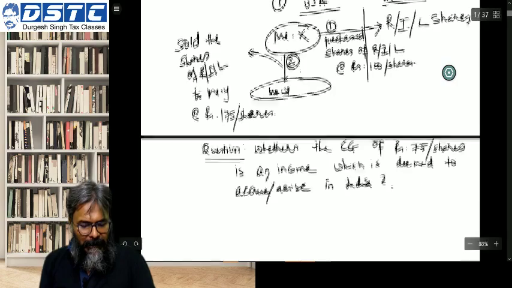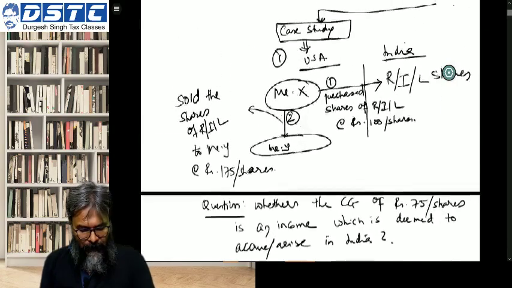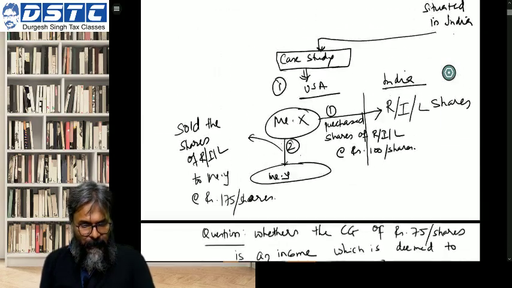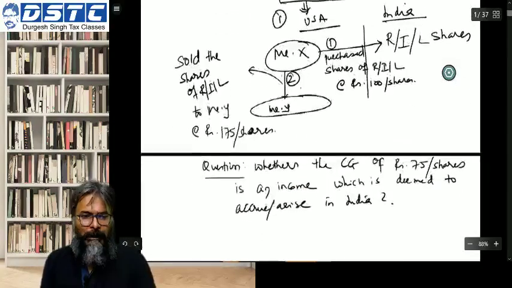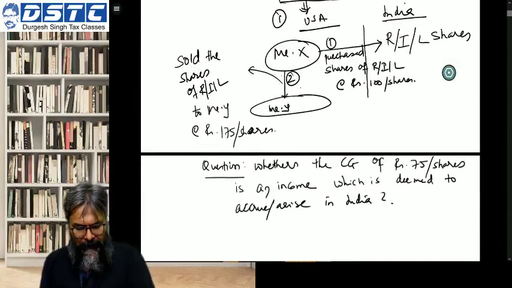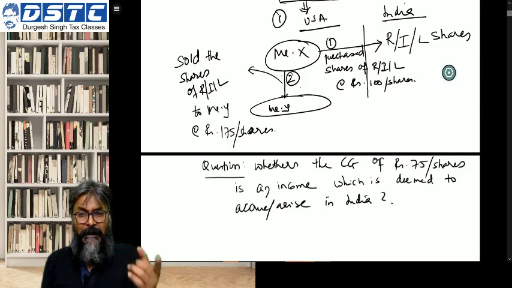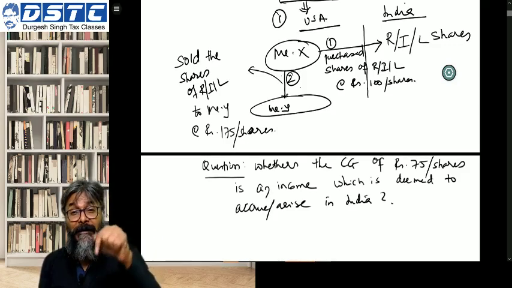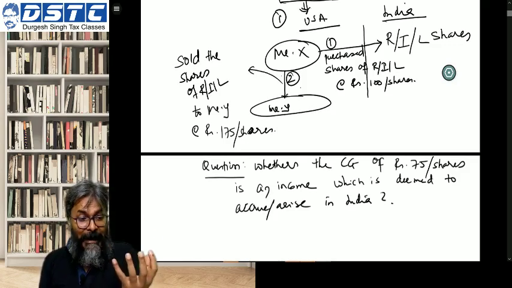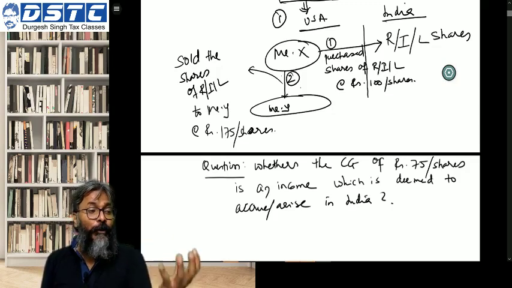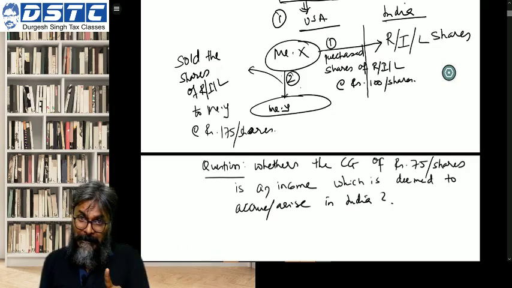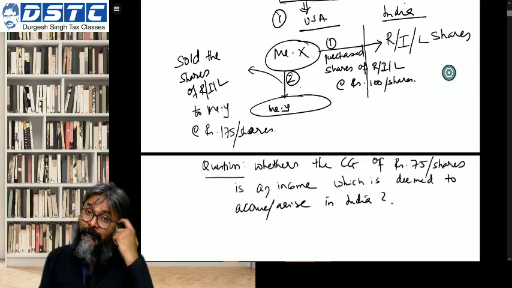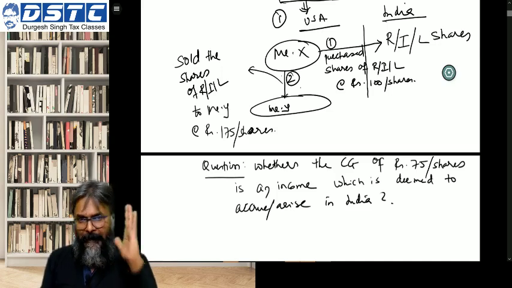In India. How do we say that the shares of RIL are situated in India? Because RIL as a company is incorporated in India, and the answer is yes. Therefore, the shares of RIL are situated in India.